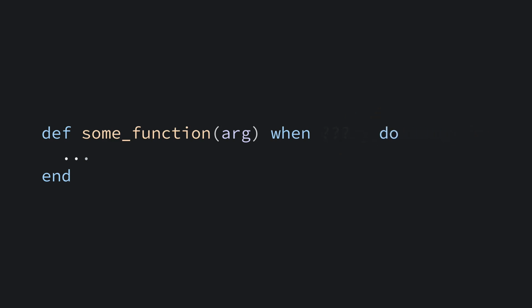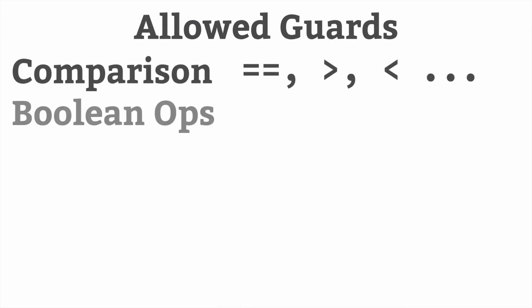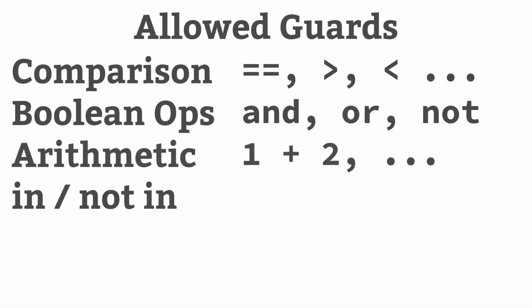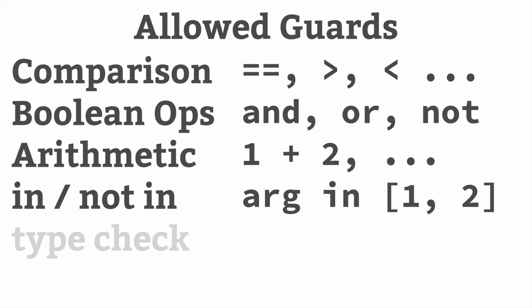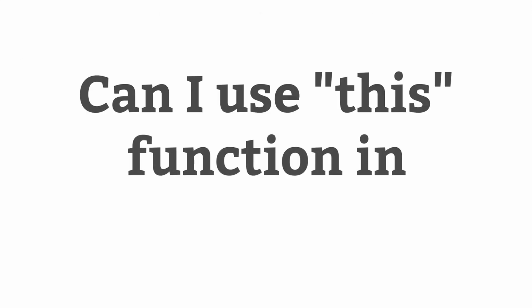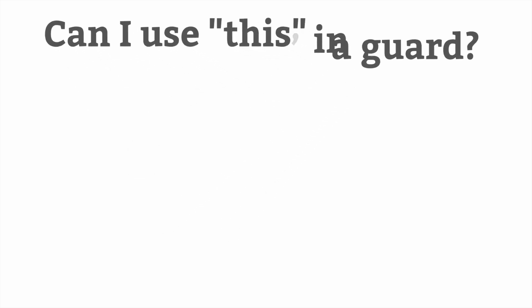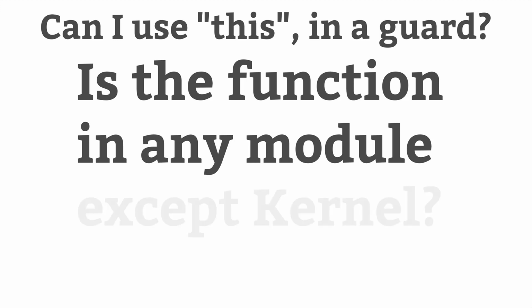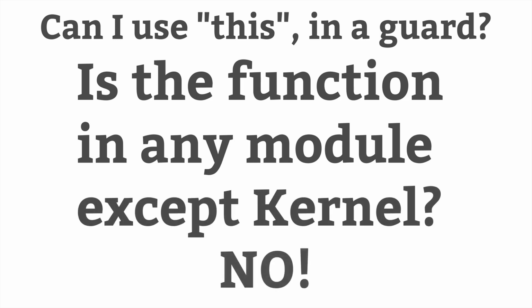Okay, so what can you put here in the guard? Well, the acceptable guard expressions are comparisons, the strict Boolean operators, basic arithmetic, the in and not in operators, the type check functions, and a handful of other functions that work on Elixir's built-in types. So how do you know for certain if you can or can't use a function in a guard? One rule of thumb is, if the function you'd like to use is in any module outside of the kernel module, you won't be able to use it.